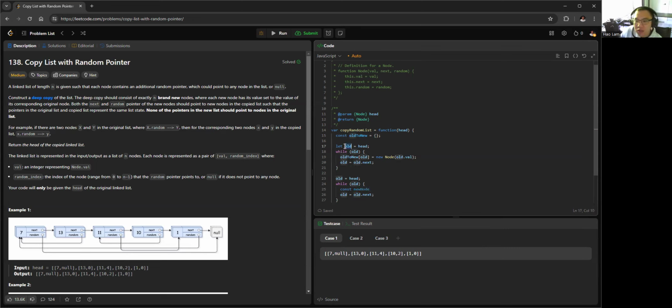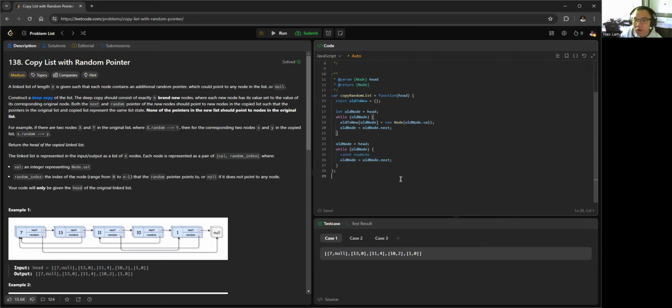Actually, let's call this oNode for consistency. So old node and new node: oToNew, passing in the oNode, gives us the new node.